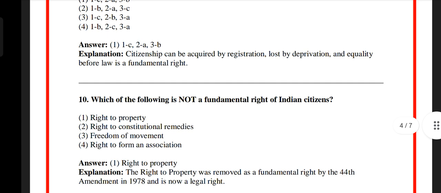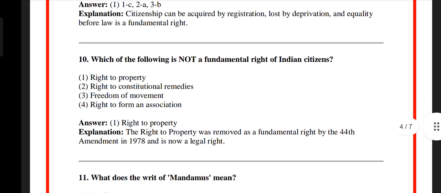Question number 11. Which of the following is not a fundamental right of Indian citizens? Option 1, right to property. Option 2, right to constitutional remedies. Option 3, freedom of movement. Option 4, right to form an association. The answer is right to property.